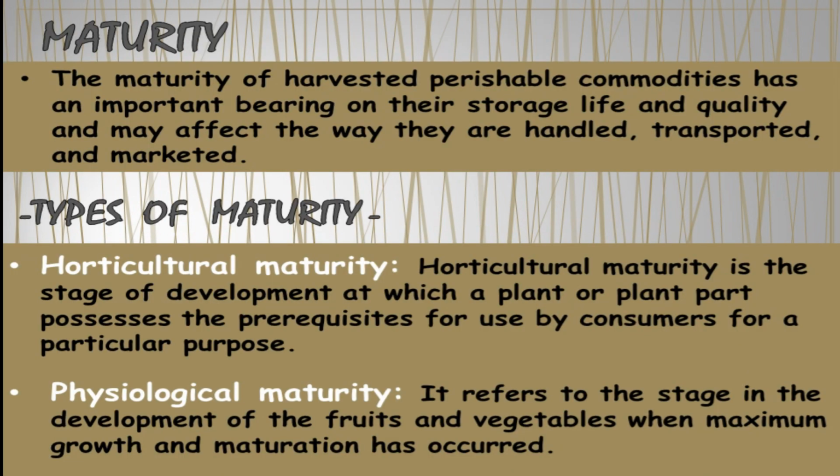When we consider types of maturity, there are two types: horticultural maturity and physiological maturity. Horticultural maturity is the stage of development at which the plant or plant part possesses the prerequisites for use by the consumer for a particular purpose. Physiological maturity refers to the stage in the development of fruit and vegetable when maximum growth and maturation has occurred.